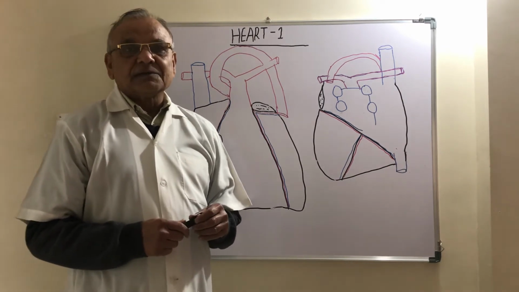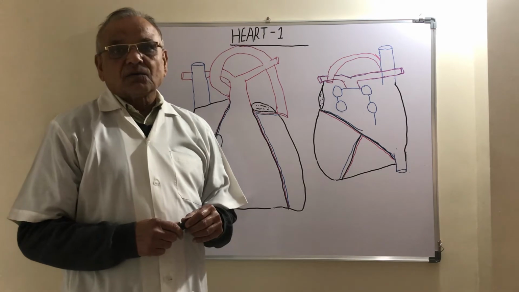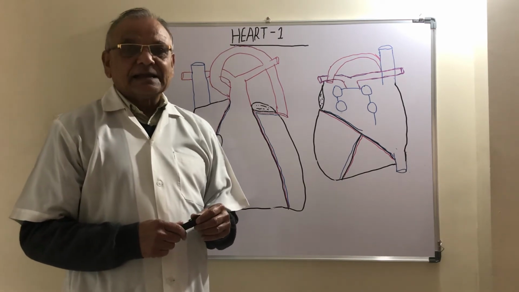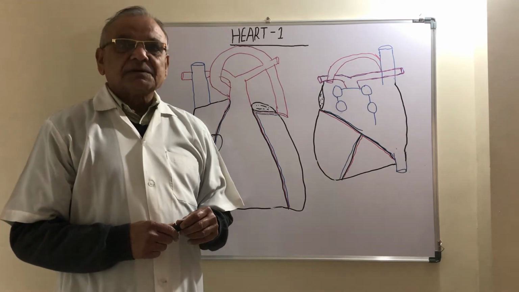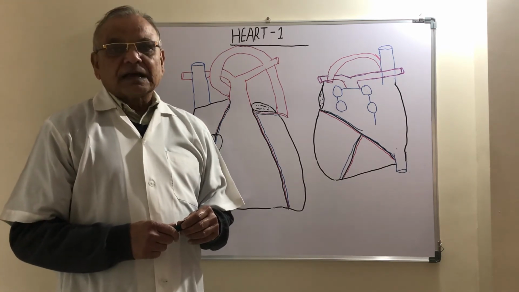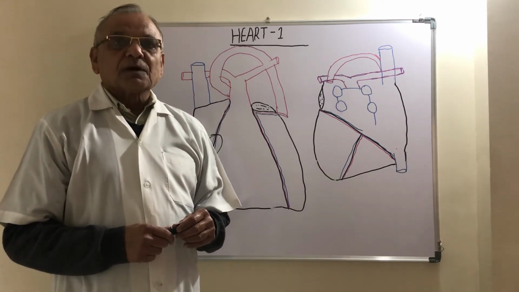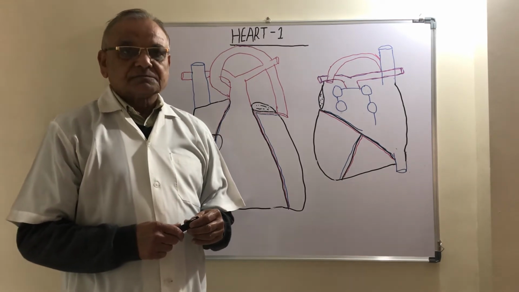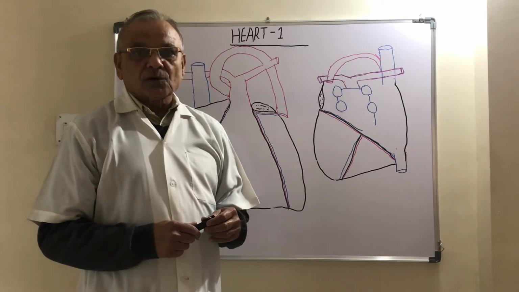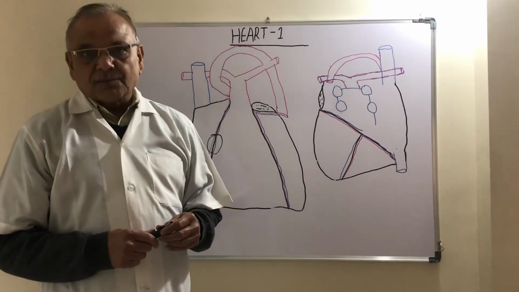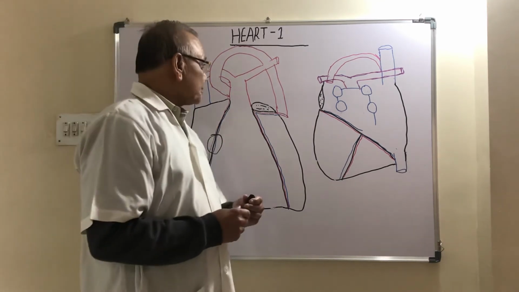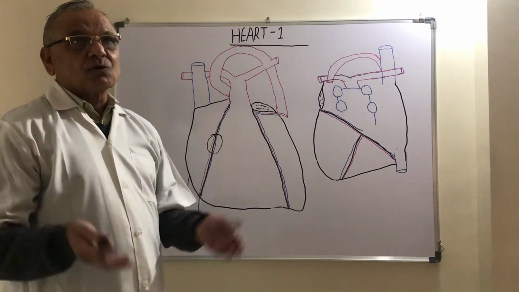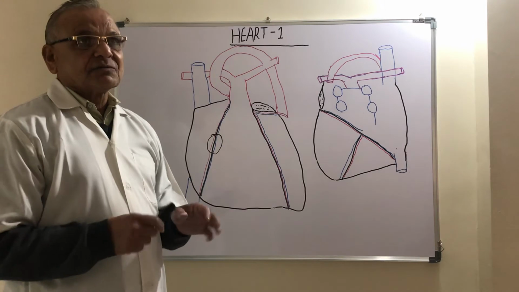Again, the heart has one base, one apex, three surfaces (anterior, left, inferior) and four borders: upper border, lower border, right border, and left border. Now we will see all these surfaces, borders, base, and apex one by one.